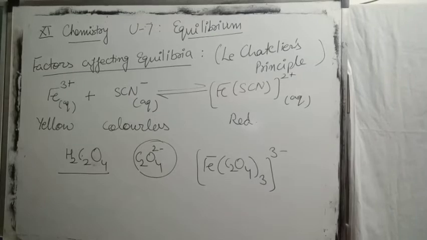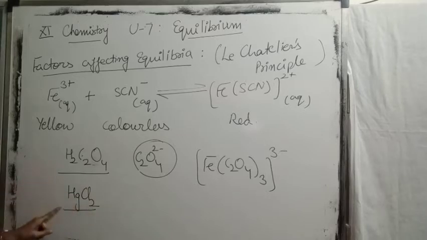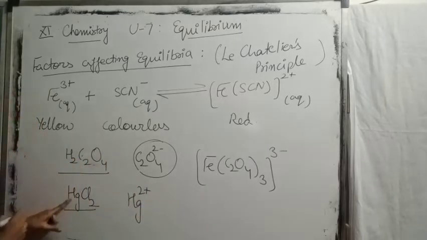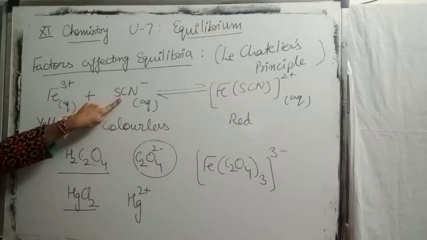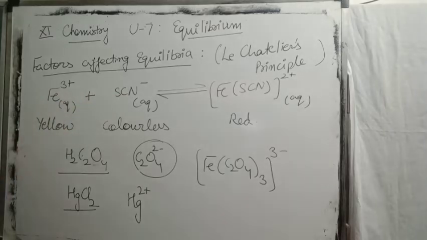Second situation I am giving you here. Now to this solution I am adding mercuric chloride. It will provide mercuric ion. This ion will consume thiocyanate ion from the solution, forming a stable complex with thiocyanate.